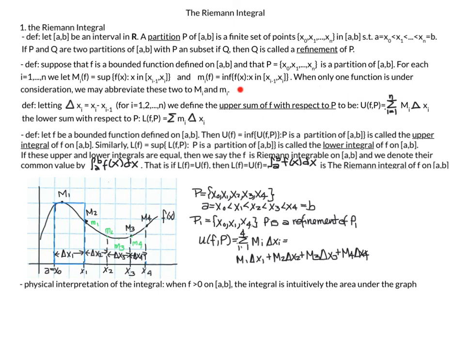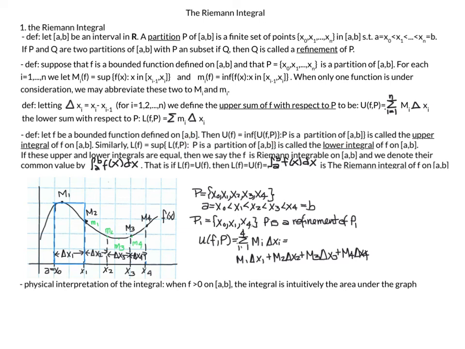We talked about the upper sum of f with respect to our partition, as well as a lower sum with respect to our partition. And then we defined our upper integral to be the infimum of our upper sums, where we consider all the partitions of [a, b]. We defined our lower integral to be the supremum of our lower sums when we consider all the partitions of [a, b].